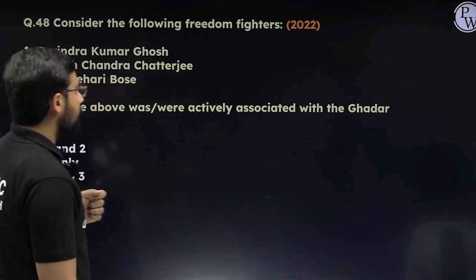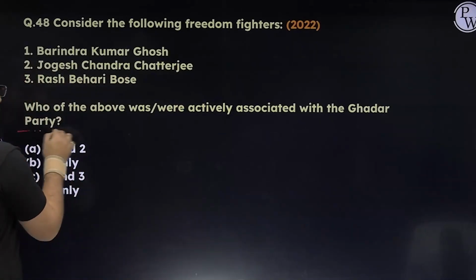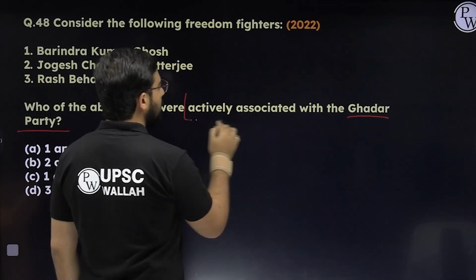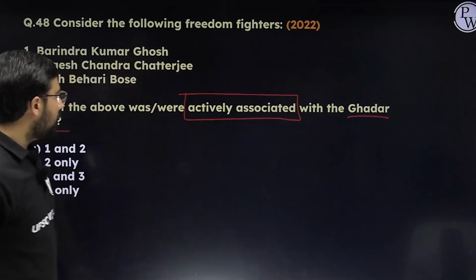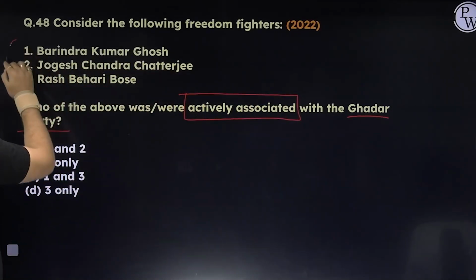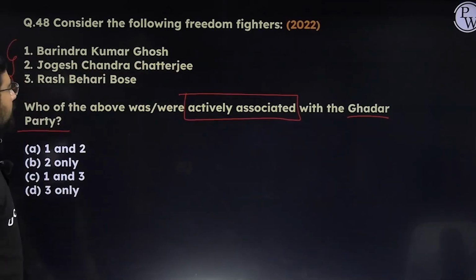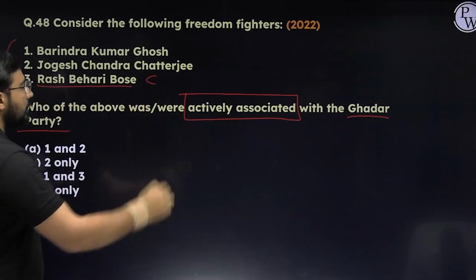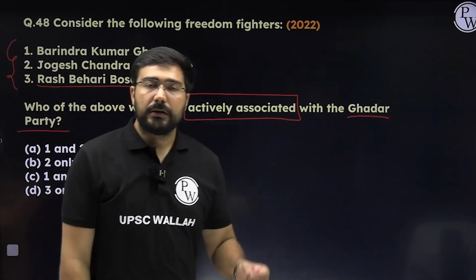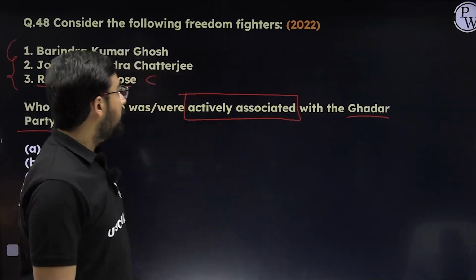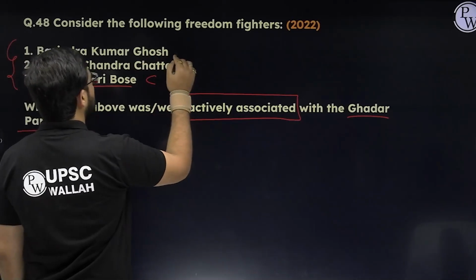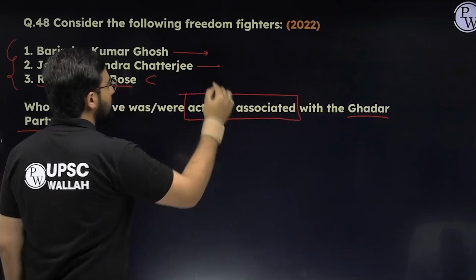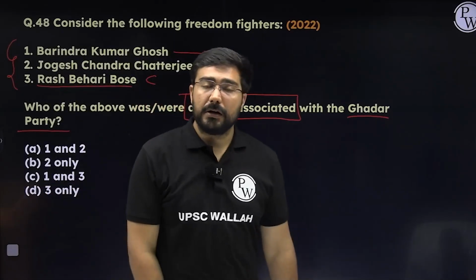Next, they've asked a question about the Ghadar Party, which of the following were actively associated with the Ghadar Party. We see here Barindra Kumar Ghosh, Jogesh Chandra Chatterjee, Rash Bihari Bose. Rash Bihari Bose was the one who was linked with the Ghadar Party. The rest were linked with different associations. Barindra Kumar Ghosh was linked with Yugantar. Jogesh Chandra Chatterjee was linked with the Hindustan Republican Association.